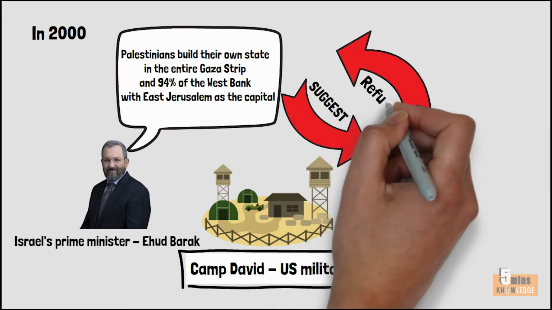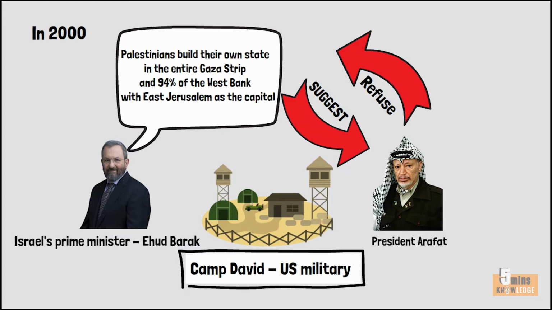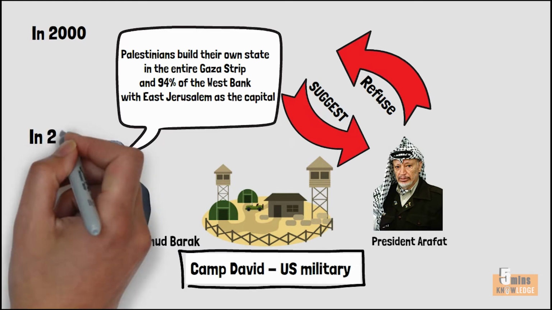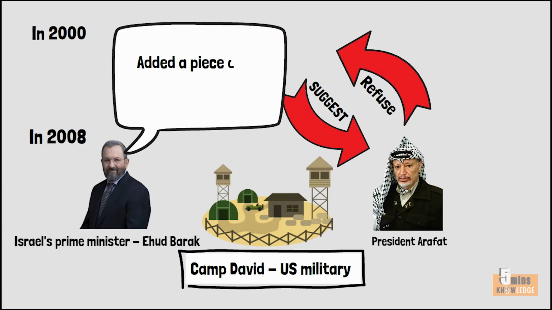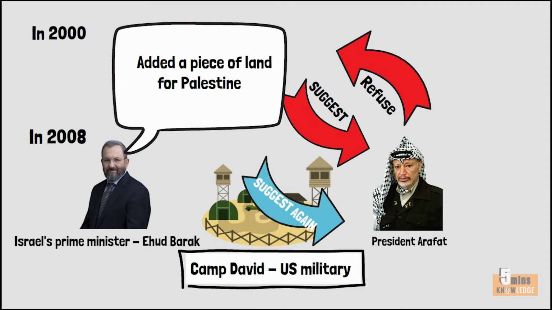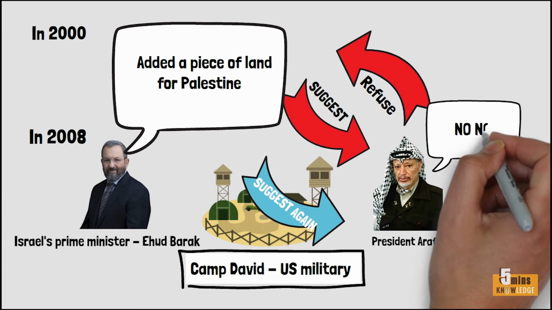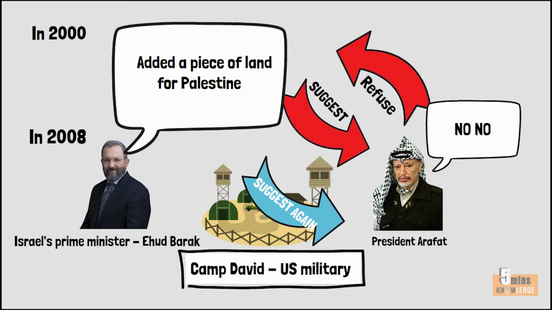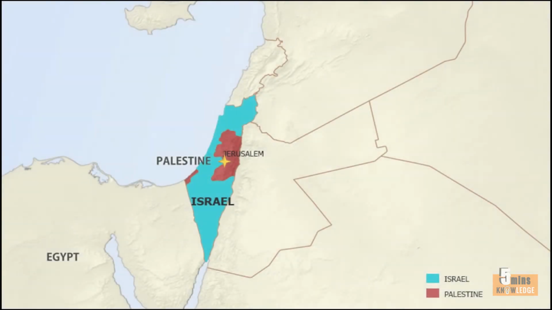President Arafat refused. Not only that, Palestine also organized suicide bombings targeting buses, restaurants, weddings, causing more than 1,000 Israeli casualties. This is the fourth time the Arabs refused peace. In 2008, Israel's Prime Minister added a piece of land in the hope that Palestine would agree and live peacefully with Israel, but they refused. This is the fifth time the Palestinians have refused.